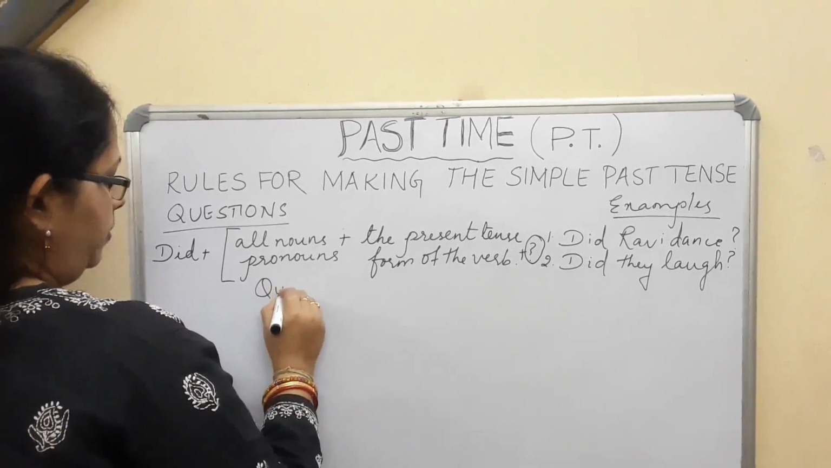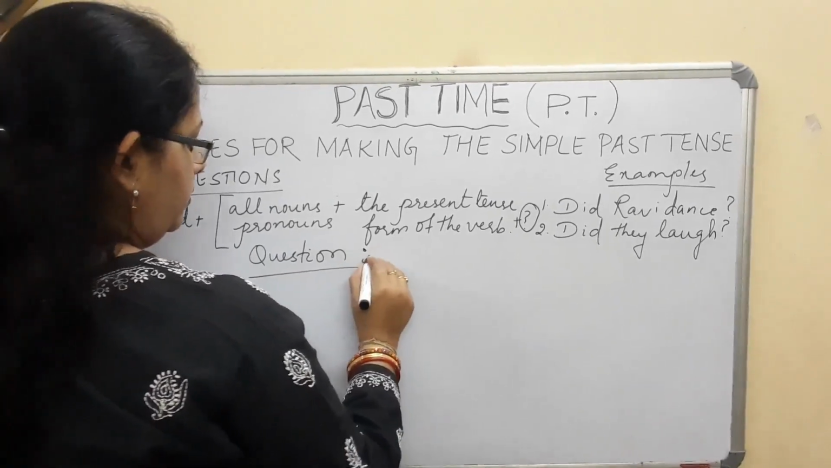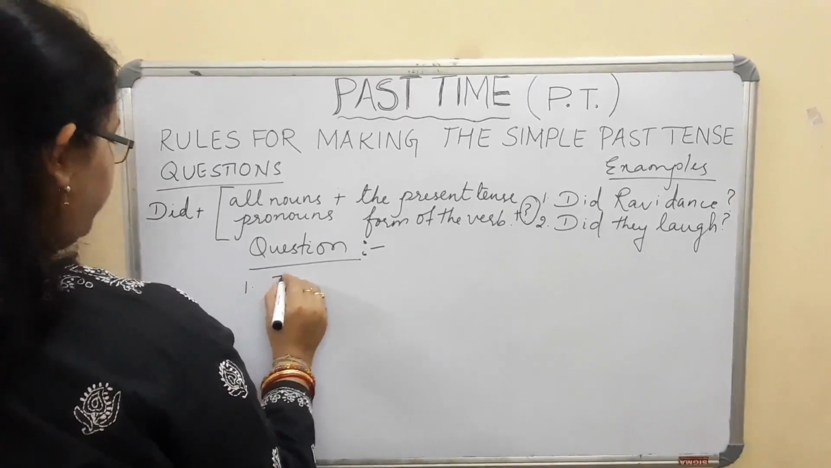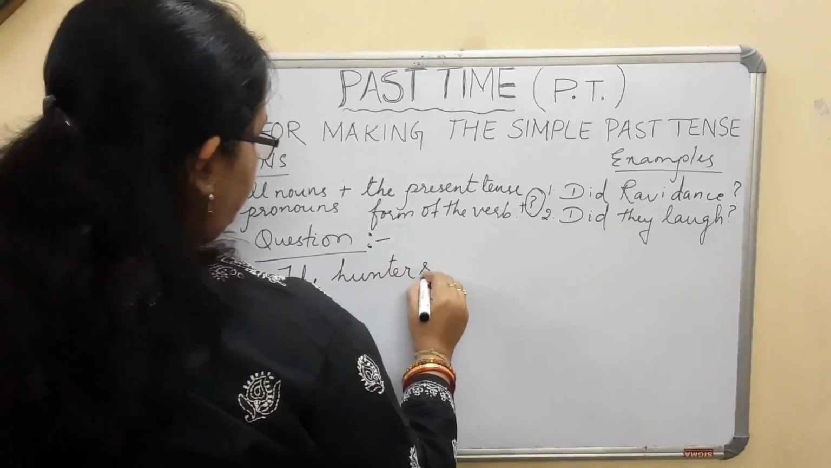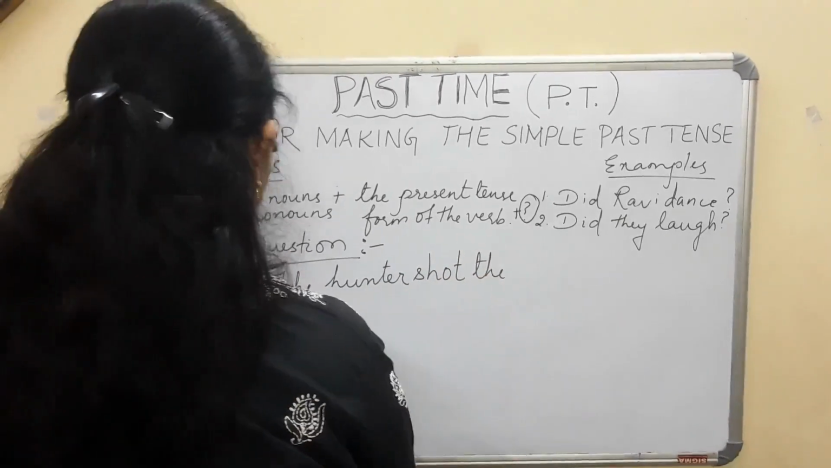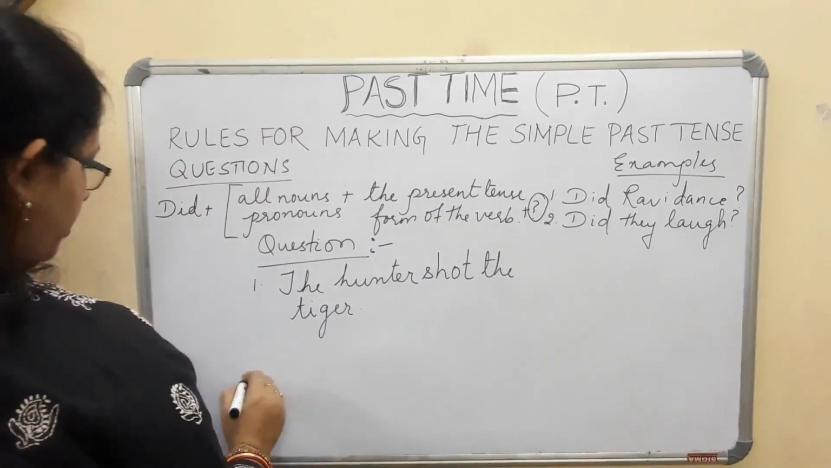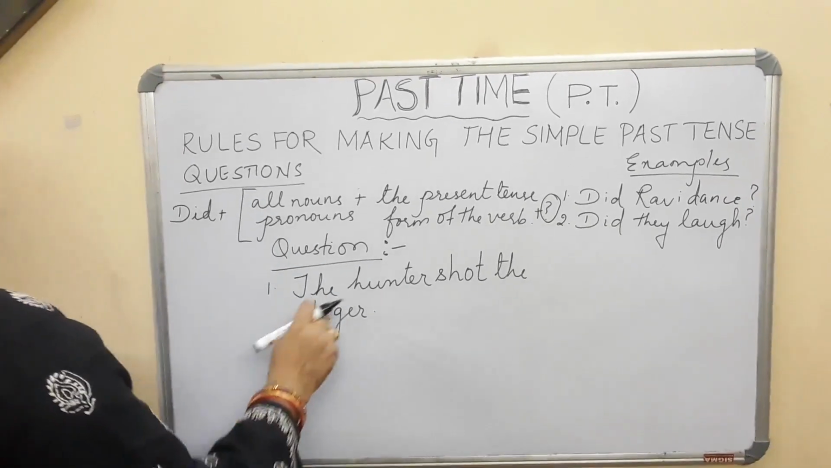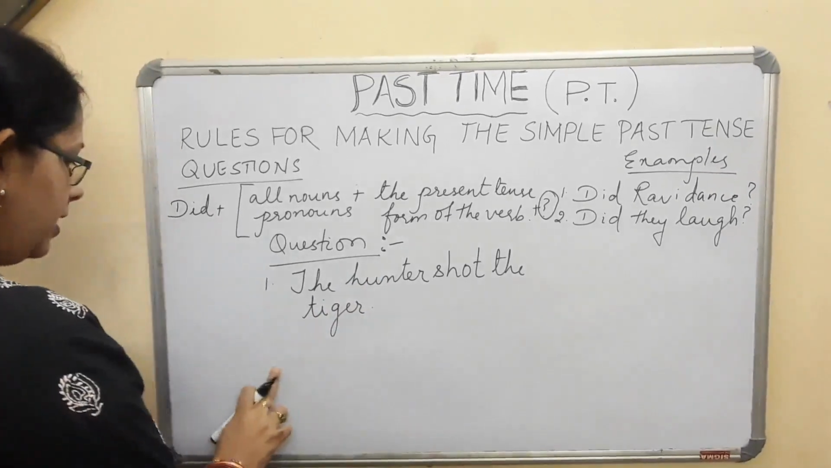Now I am giving you two or three questions. Just try to make them into question form, and don't cheat. If you are cheating, then you will be cheating yourself only. The hunter shot the tiger. Now, here what you have to make, just try it for yourself, then I will give you the answer.